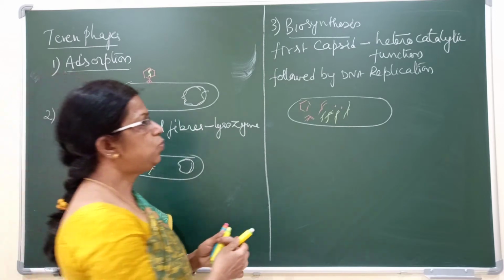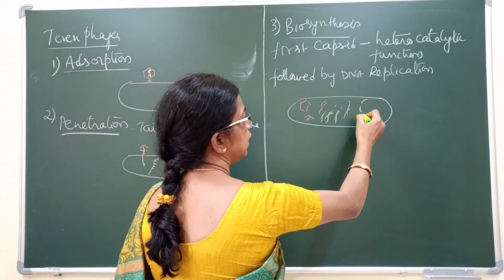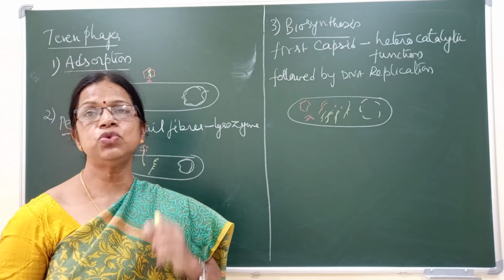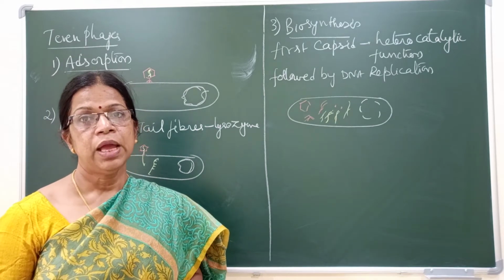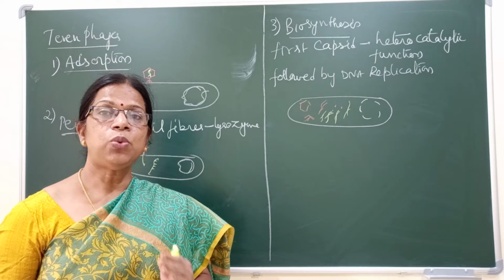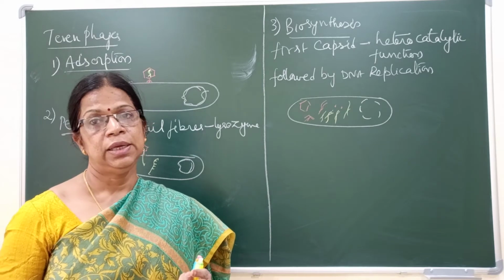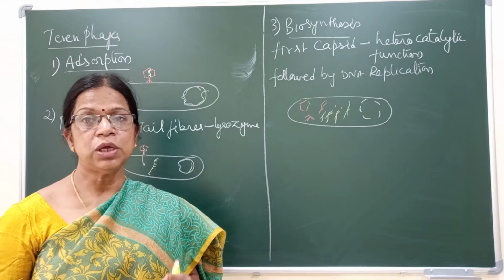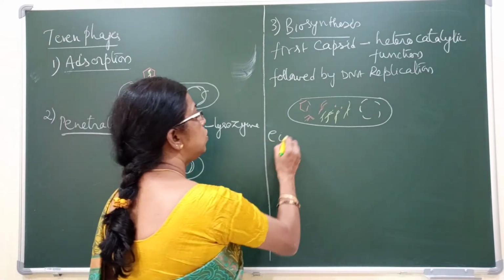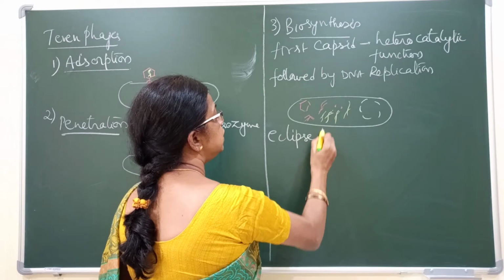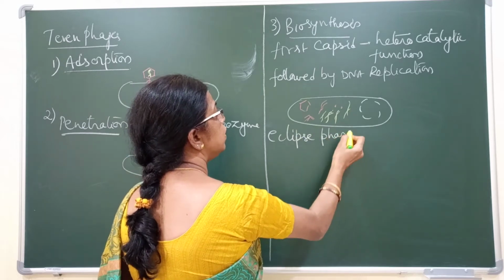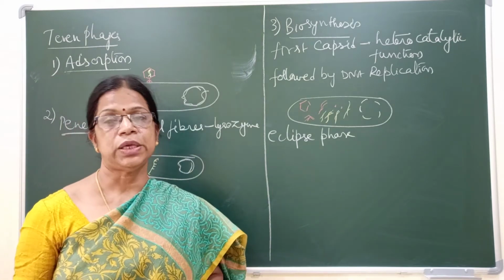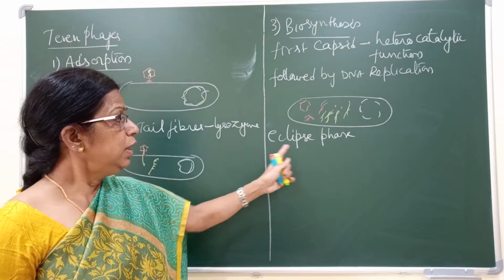Meanwhile, the bacterial DNA will gradually reduce to small fragments. In this phase, a complete virus is not seen. A complete viral particle, a complete virion, is not seen. Therefore, this phase is also called the eclipse phase.